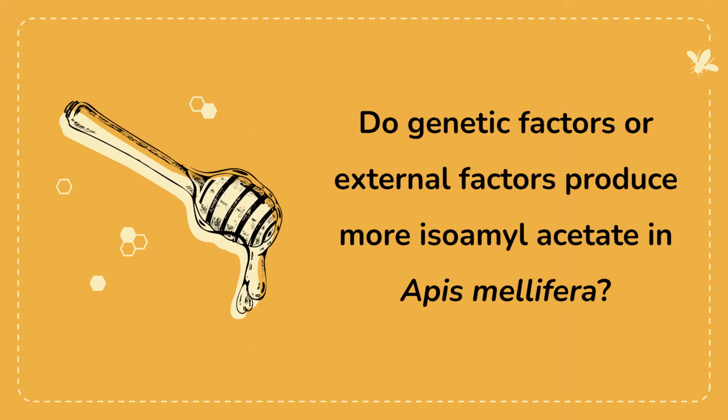Our real main question for this research project was, do genetic factors or external factors produce more isoamyl acetate in Apis mellifera? So really we're going to judge this based on guarding defensive behaviors, and IAA production is really hard to measure, so it's more like IAA that is produced during guarding behaviors.